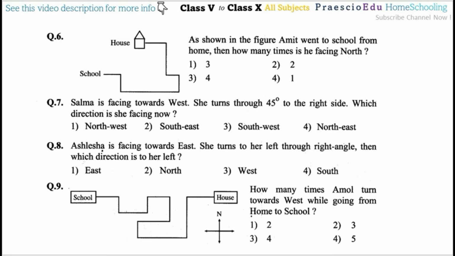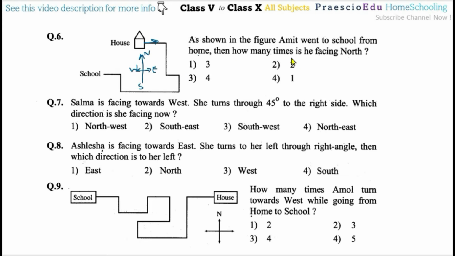Question number 6: as shown in a figure, a house and a school are given. Amit went to school, meaning he is moving from home. Then how many times is he facing north? Here the direction is not given, but by default this is the north, this is the south, this is the east, and this is the west.